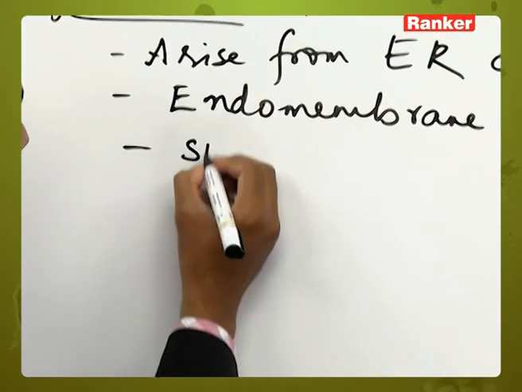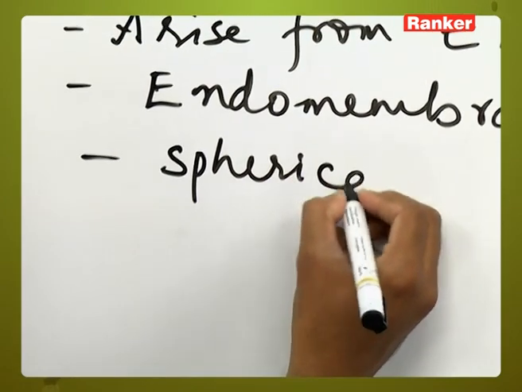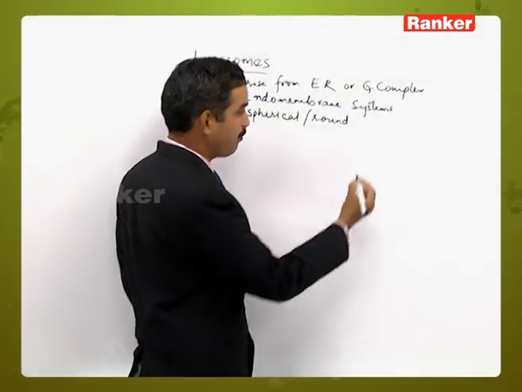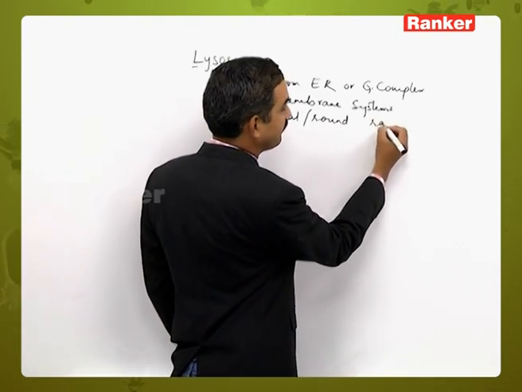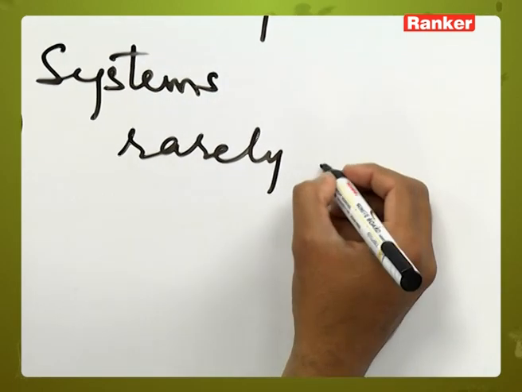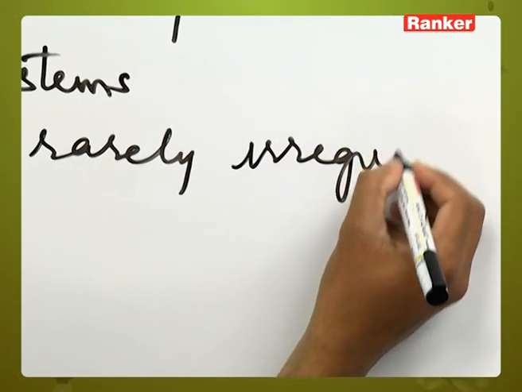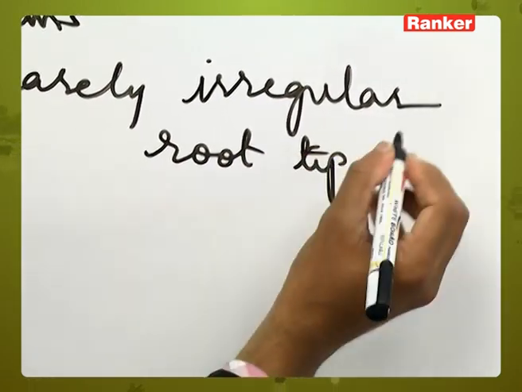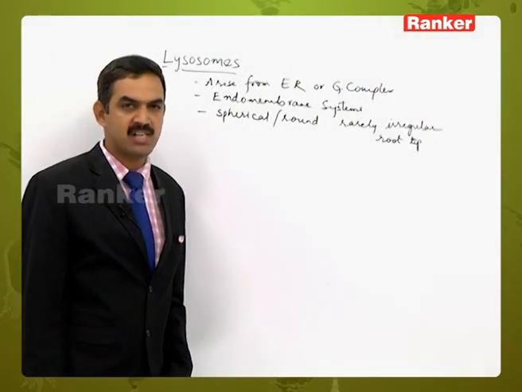Generally it is a spherical or round shaped structure, but sometimes, rarely, like in the root tip cells of plants, it is irregular in its shape. This type of variation can be seen in the shape.